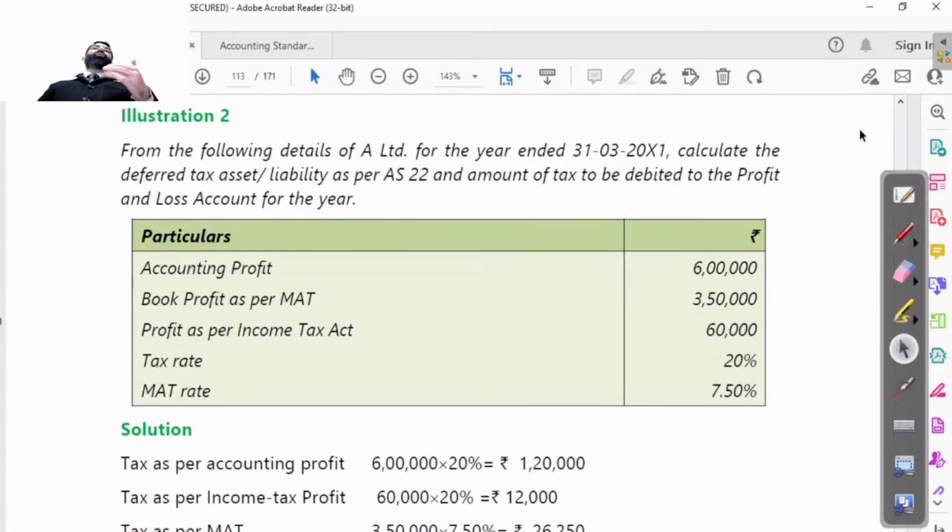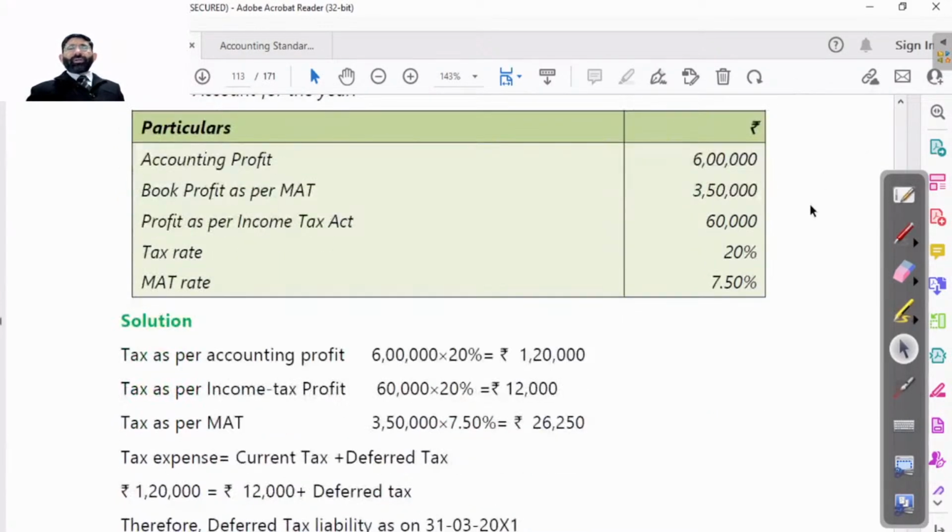In companies, we are calculating profit as per MAT, book profit as per MAT. So that helps us to calculate the amount of remuneration to be paid to the managerial persons. As we all know, up to 11% of profit is allowed to the managerial persons as a remuneration. So that 11% is calculated on the basis of this MAT calculation. So MAT calculation is done for that also. Now, these are all different things. So this is not normal. This is just a simple case. We have to treat it as a simple case because otherwise it will become typical.